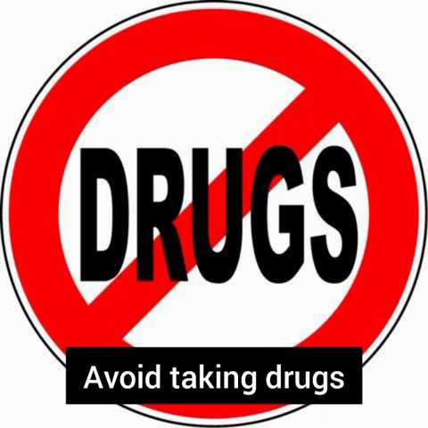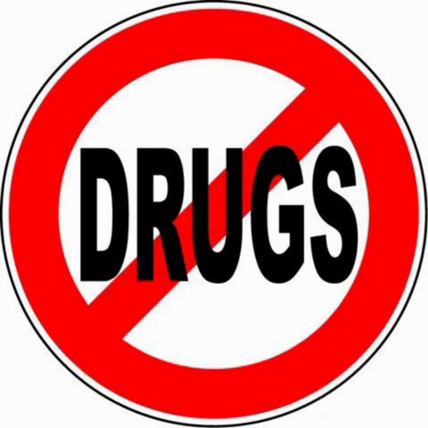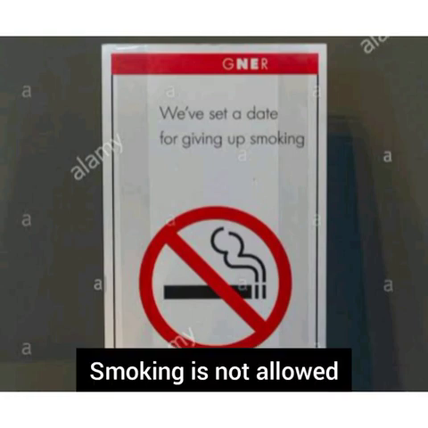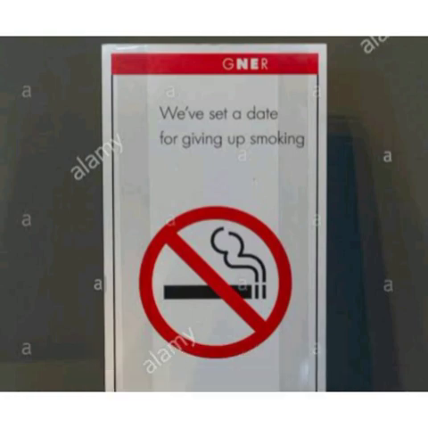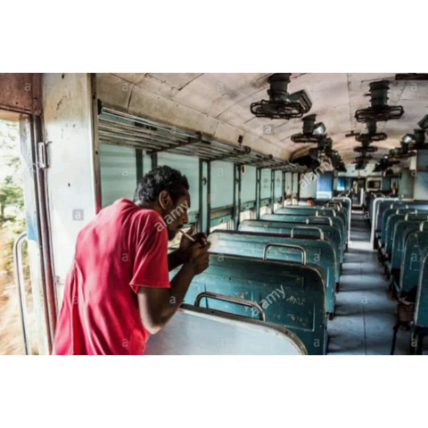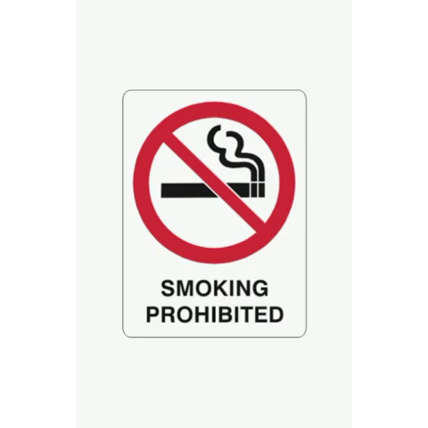Then when you travel by trains, you see it's given there, smoking is strictly prohibited, right? So even this can be used as an affirmative sentence. If it is said smoking is not allowed, you can even say that smoking is prohibited. So in this way the sentences can be made by making use of these words which are given.